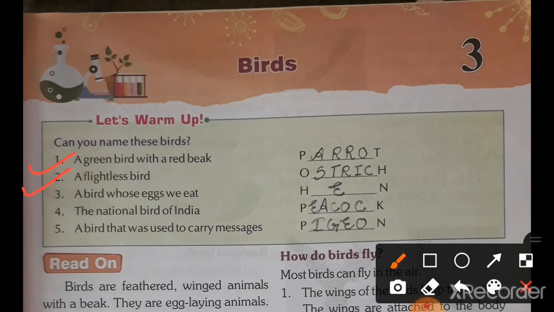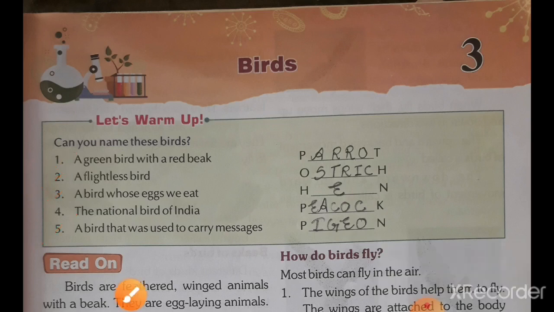Second, a flightless bird. Ostrich, O-S-T-R-I-C-H, ostrich. Third, a bird whose eggs we eat. Hen. Fourth, the national bird of India, peacock, P-E-A-C-O-C-K, peacock. And the fifth is a bird that was used to carry messages, pigeon. Now come on, read on.